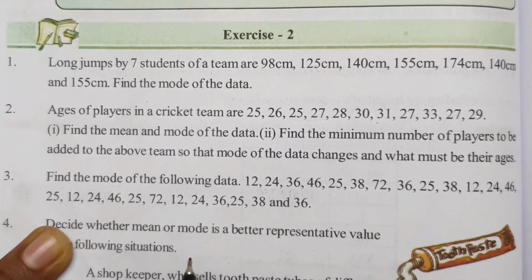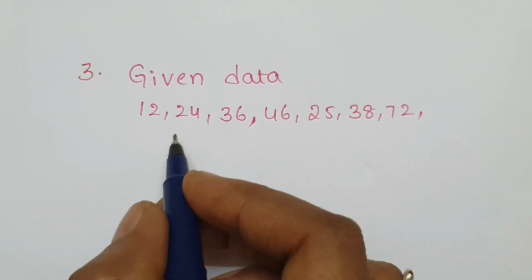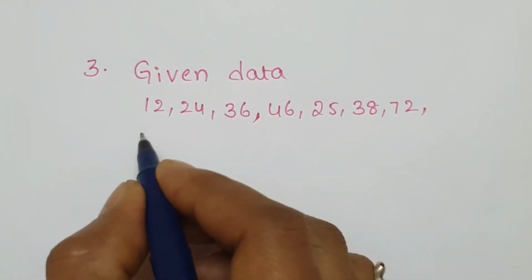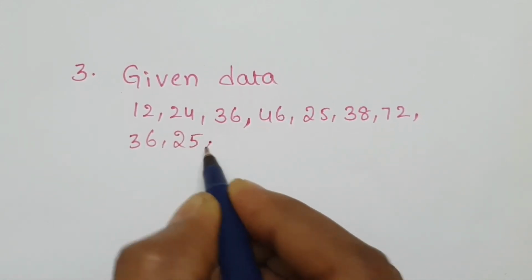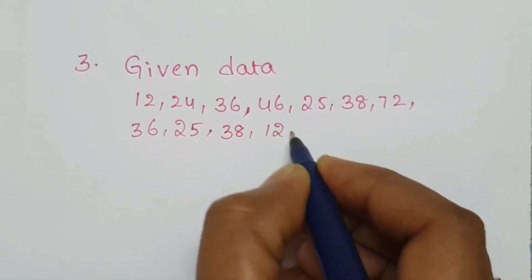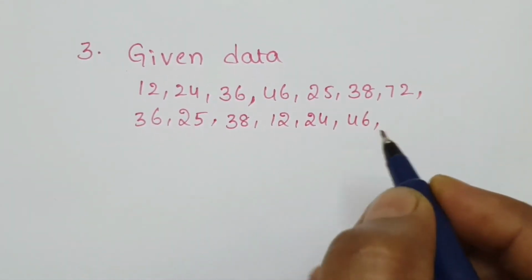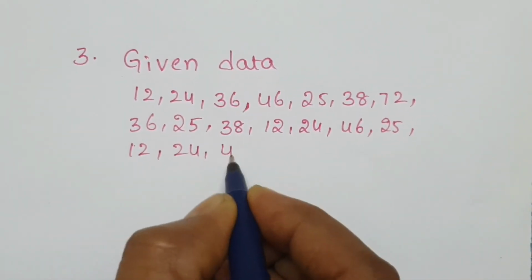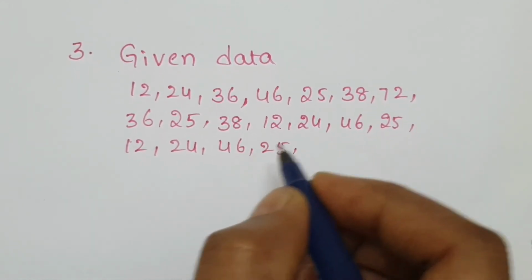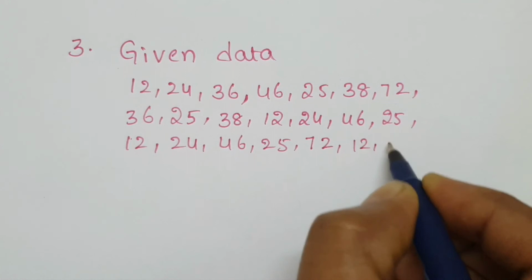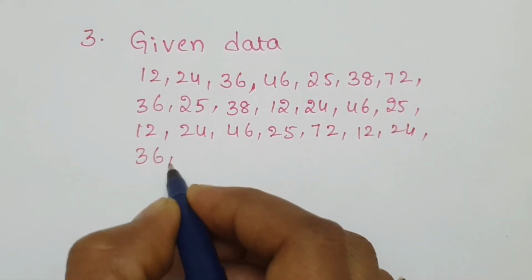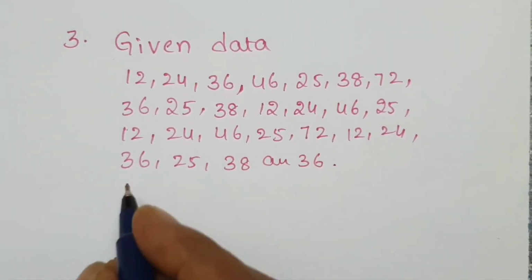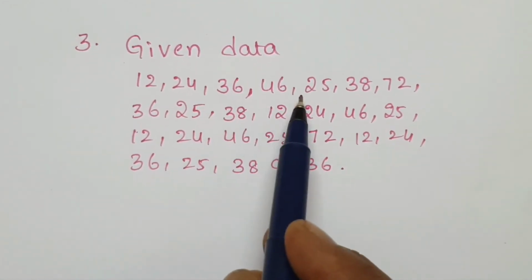25. See this answer. Given data, write all observations: 12, 24, 36, 46, 25, 38, 72 and 36, 25, 38, 12, 24, 46, 25, 12, 24, 46, 25 and 72, 12, 24, 36, 25, 38 and 36. In that, what is repeated value?